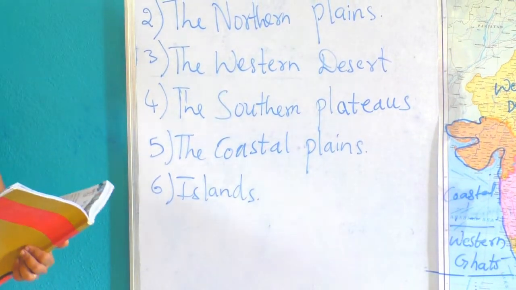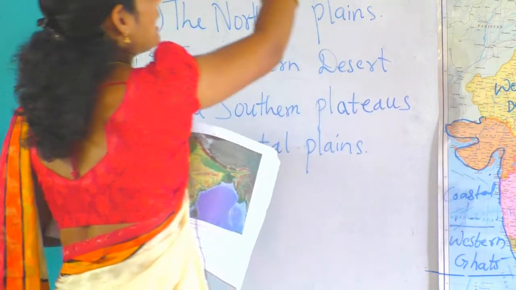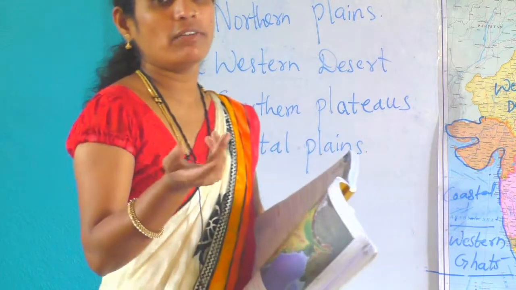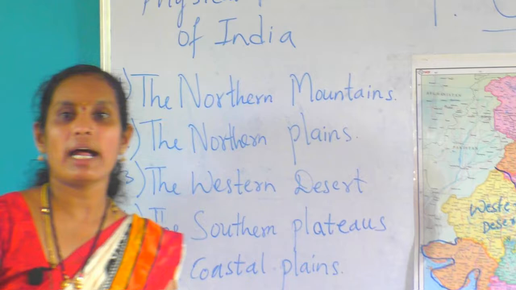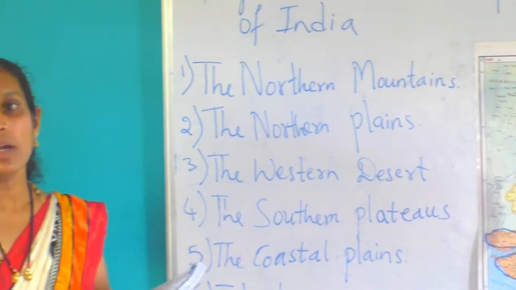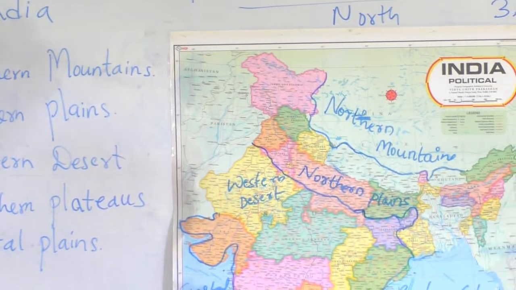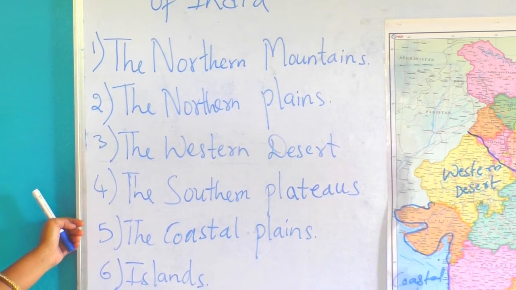See, these are the parts of India. Physical parts means physical divisions. Physically, in our body, we are looking good means the outside, the outer part. The outer part of India we call the physical divisions, and they are divided into 6 parts.